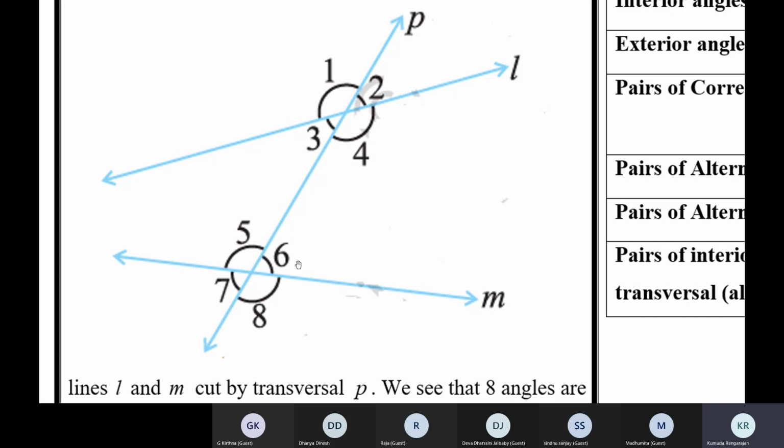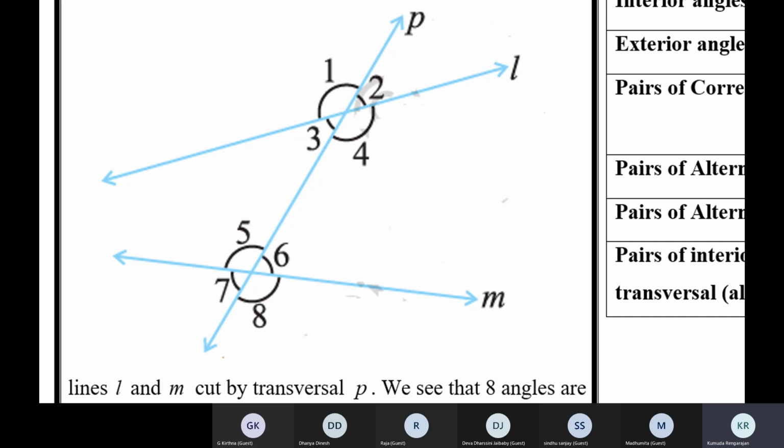The thing is, you can find a pair of corresponding angles like angle 2 and angle 6. Angle 2 and angle 6 form a pair of corresponding angles. But the lines are not parallel. They are corresponding angles, but they are not equal because the lines are not parallel.